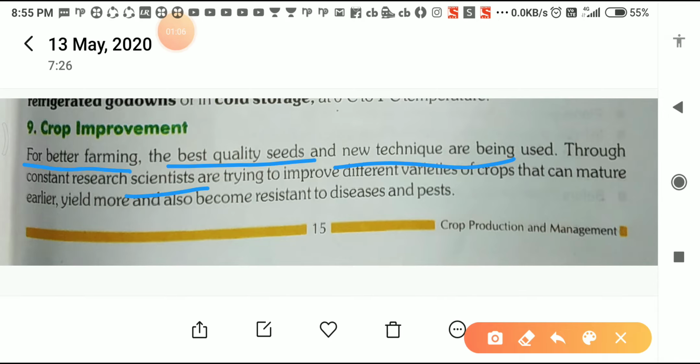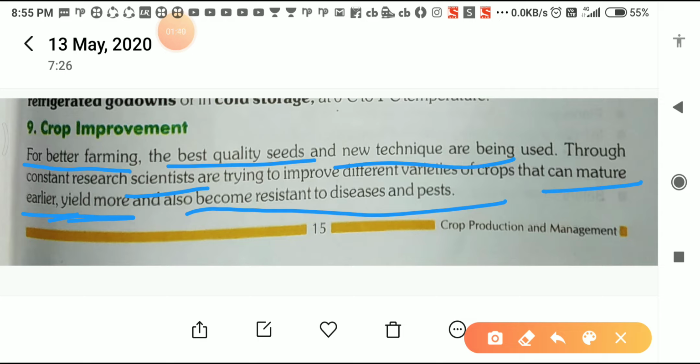They are trying to improve different varieties of crop that can mature earlier, means the crops can grow and mature earlier. Yield more means crop production will be more, and also becomes resistant to disease and pest. Resistance to disease and pest means that the crop is free from diseases and pests will not attack on that